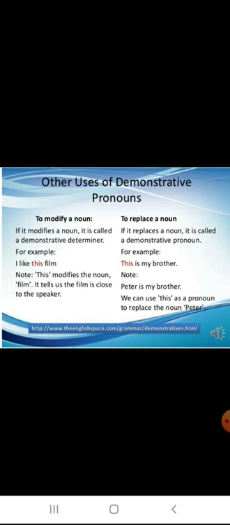Then, to replace the noun. If it replaces a noun, it is called a demonstrative pronoun. For example, this is my brother. Note, Peter is my brother. We can use this as a pronoun to replace the noun Peter. So this demonstrative pronoun replaces the noun.